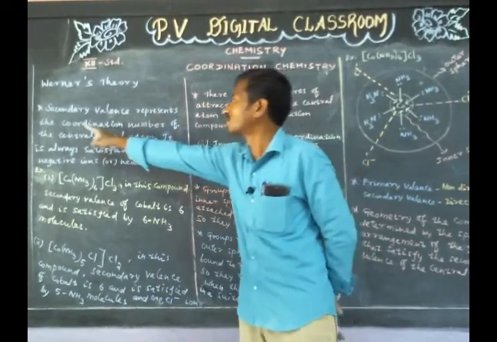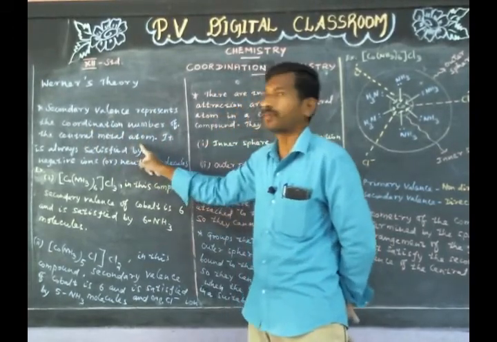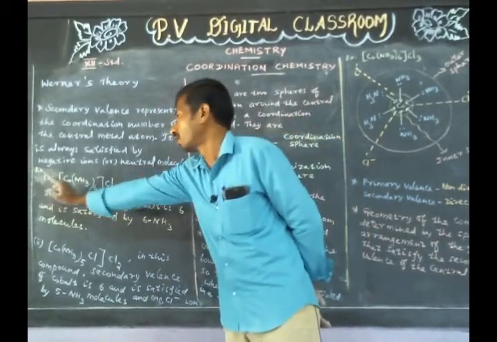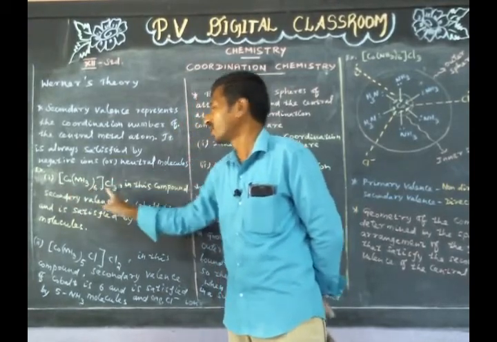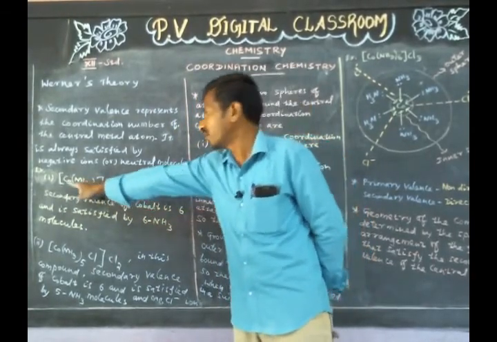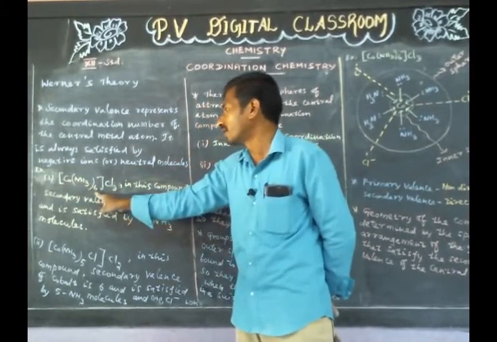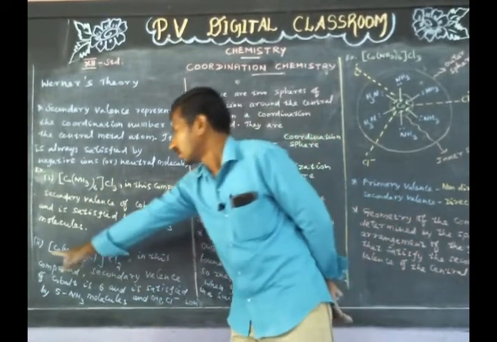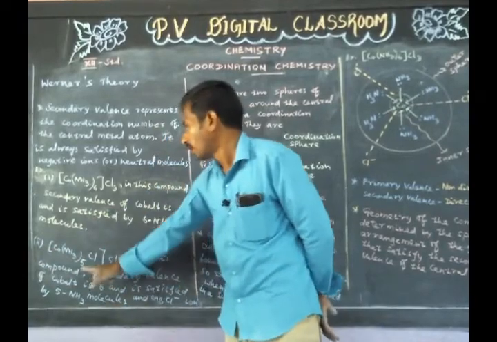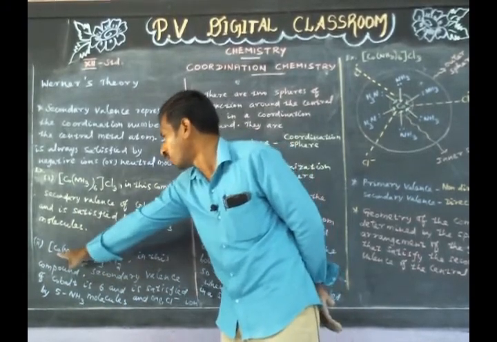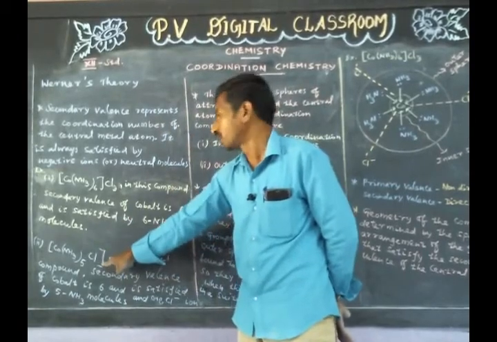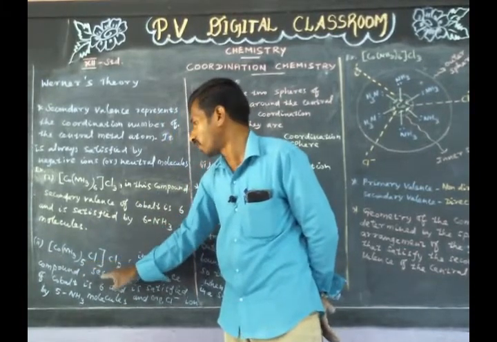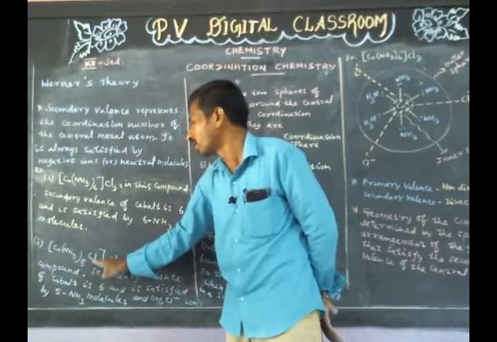Secondary valence represents the coordination number of the central metal atom. It is always satisfied by negative ions or neutral molecules. Example 1, hexaamminecobalt(III) chloride. In this compound, secondary valence of cobalt is 6 and is satisfied by 6 ammonia molecules. Second example, pentaamminechloridocobalt(III) chloride. In this compound, the secondary valence of cobalt is 6 and is satisfied by 5 ammonia molecules and 1 Cl- ion.